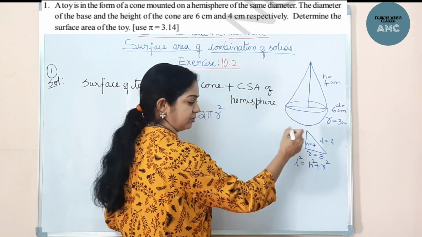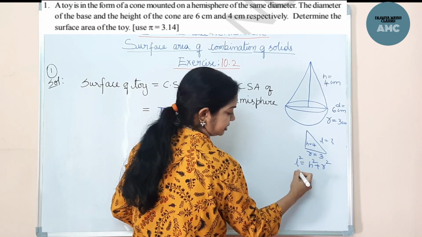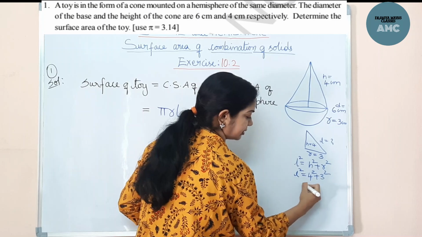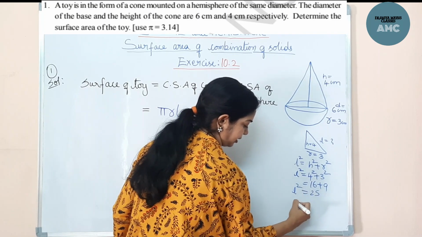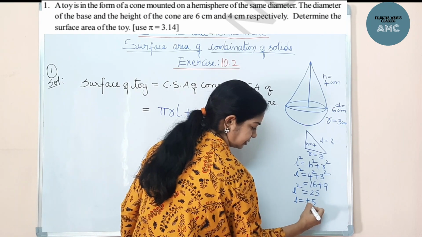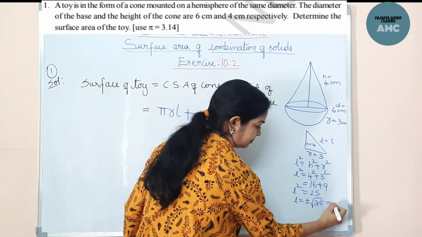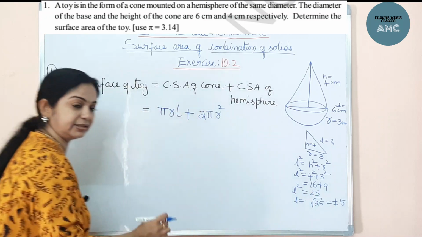Also by the Pythagorean triplet we can find l is equal to 5. Right here, l square is equal to 4 square plus 3 square. That comes to 16 plus 9, so 25 is l square. l is equal to plus or minus 5, root of 25. We should not take the negative one.